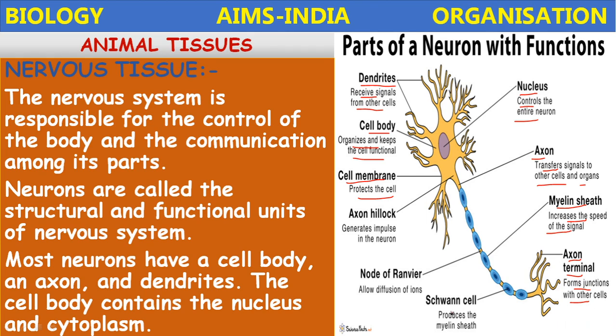Then the Schwann cells. The Schwann cells are the special cells present in the axons. They produce the myelin sheath. This myelin sheath is secreted by the Schwann cells only. Nodes of Ranvier are the gaps in the myelin sheath. They allow the diffusion of ions. And then the axon hillock generates the impulses in the neuron. So these are the parts and functions of the neuron. The neuron is finally considered as the structural and functional unit of the nervous system.